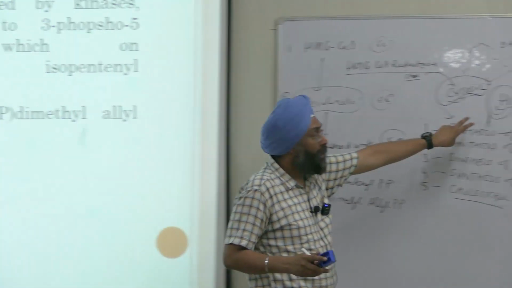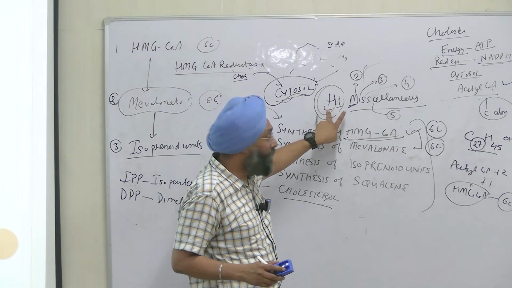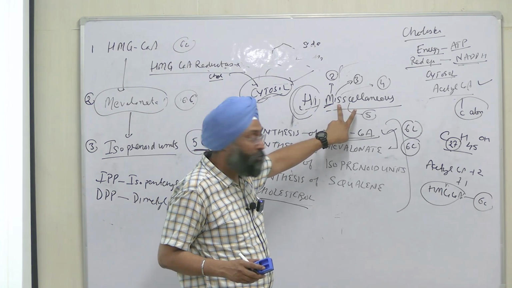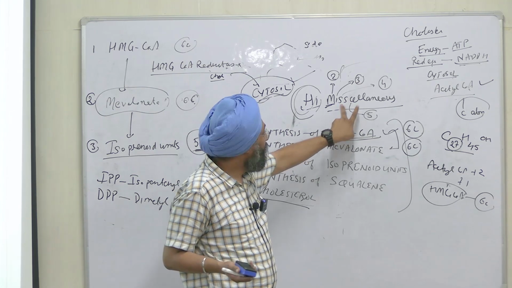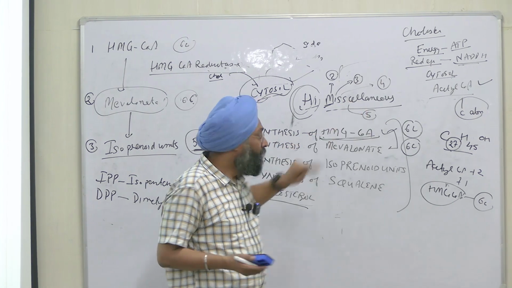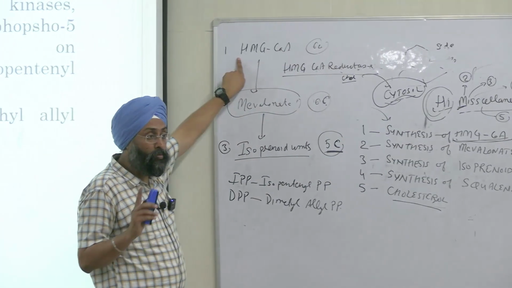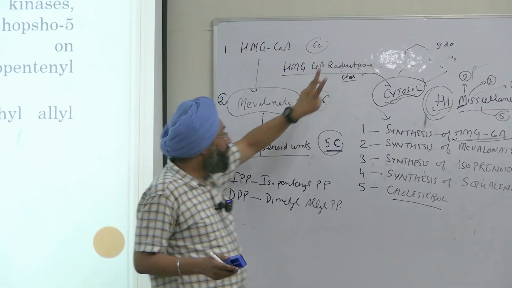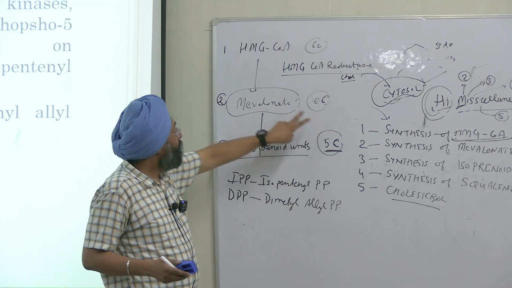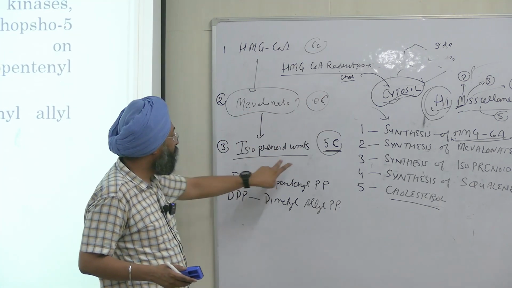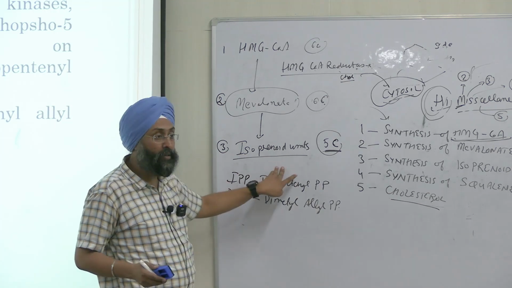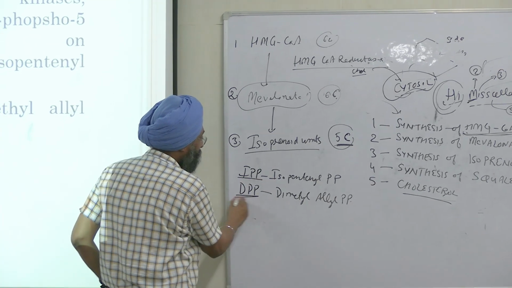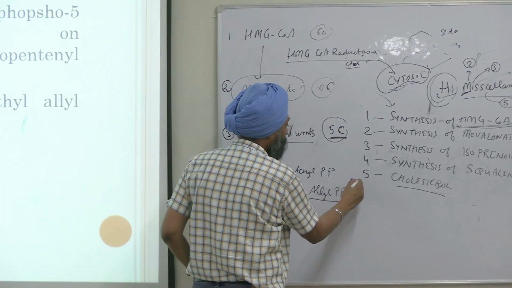So start from the mnemonic HIGH MISC, right? H for HMG CoA, M for mevalonate, I for isoprenoid units, S for squalene, and finally C for cholesterol, right? So we formed HMG CoA from two molecules of acetyl CoA, and another molecule of acetyl CoA was added. We formed HMG CoA, that is 6-carbon. Then we formed mevalonate, 6-carbon, via the HMG-CoA reductase reaction, and finally we got up to 5 carbon, that is isoprenoid units. And there are 2 isoprenoid units. One is isopentenyl pyrophosphate and another is DPP, dimethyl allyl pyrophosphate.